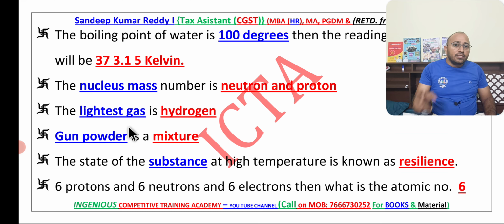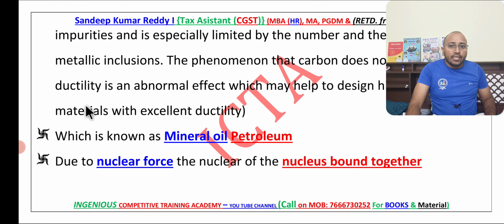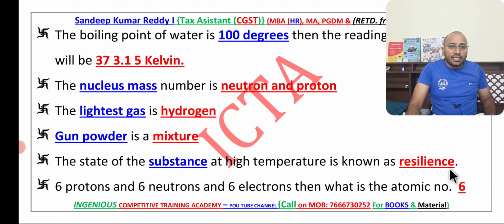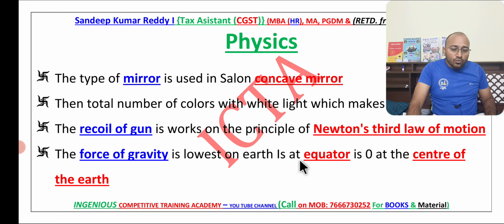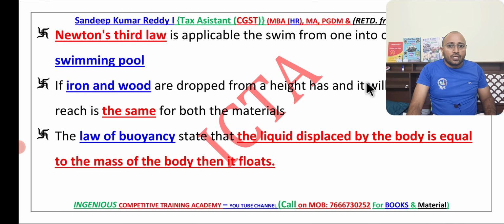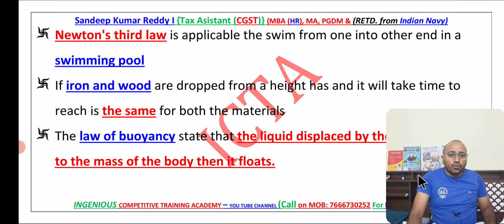The recoil of the gun is there. The recoil of the gun is possible, and we know how exactly it happens. The recoil of the gun works on Newton's third law. So this is what exactly occurs. Swimming is also the same. The force of gravity is lowest on the earth at the equator, where it is about 9.8. When it goes to the pole, gravity and all these things you have to remember. The force of gravity at the center of the earth is 0. Now the swimming is possible only by the third law of motion, that is Newton's.